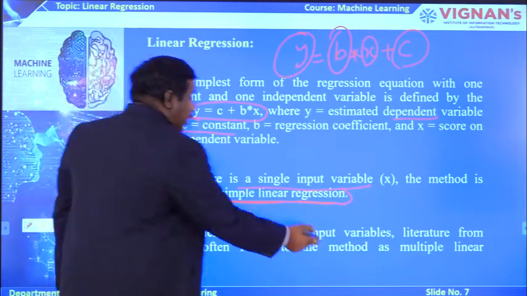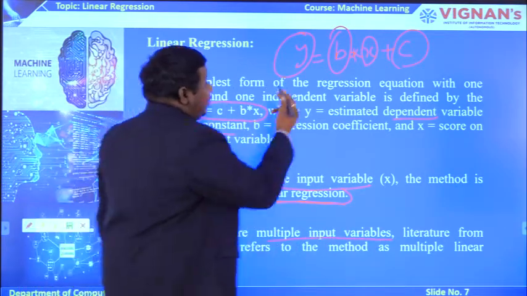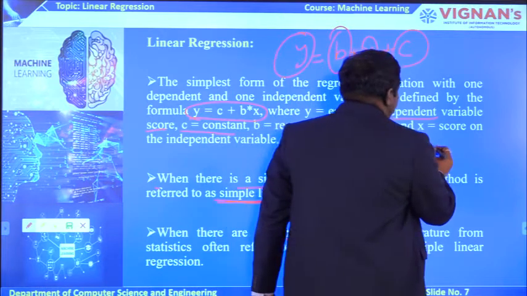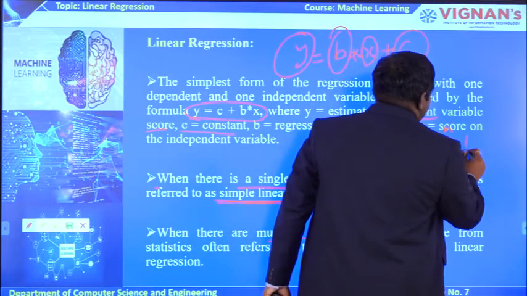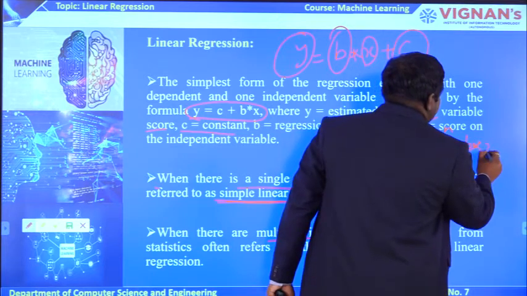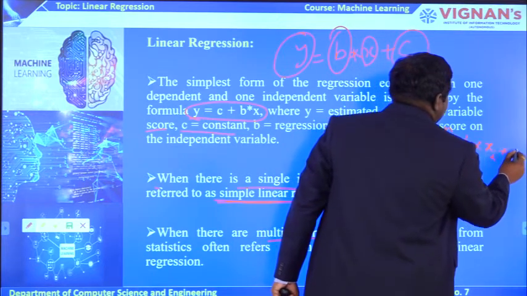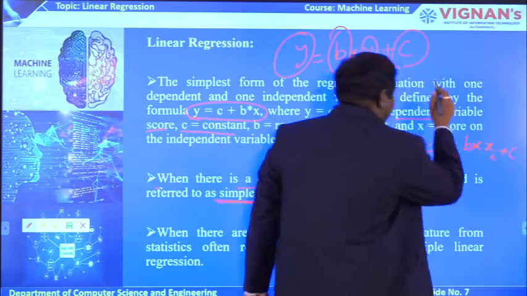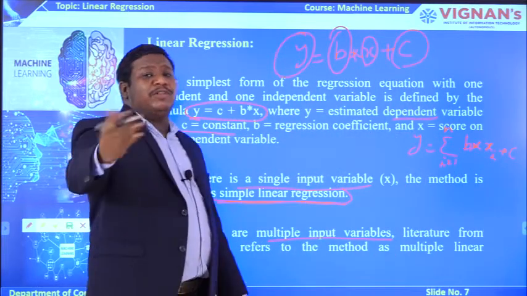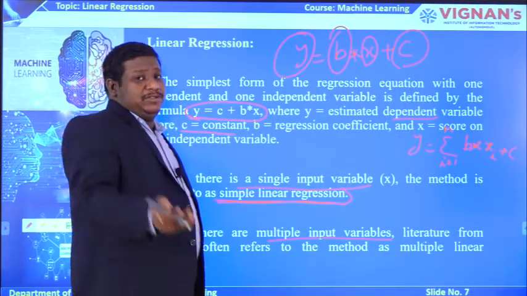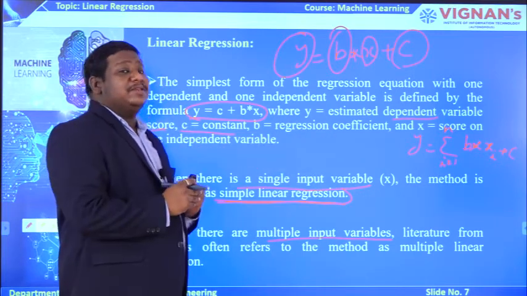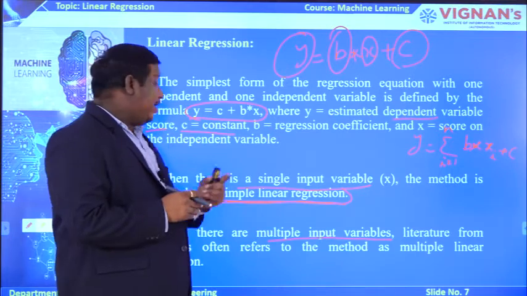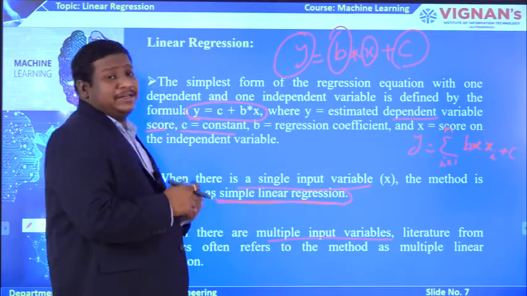Similarly, when there are multiple input variables, we can write this as y equal to sigma of i equal to 1 to n, b multiplied by xi plus c, where i ranges from 1 to n. That means I am taking more than one input variable. In such cases, this linear equation is called a multiple linear regression model.